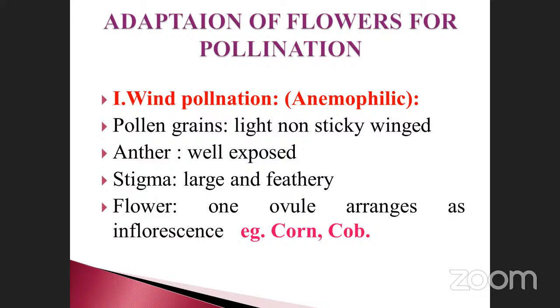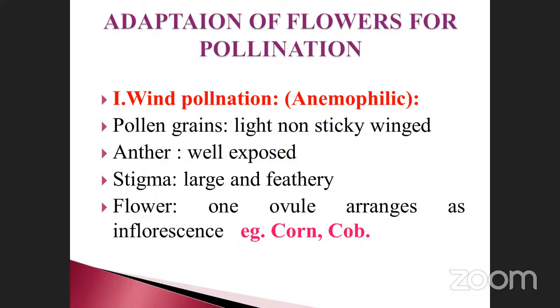Wind pollination: pollination takes place by air, and the condition is called anemophily. How is the nature of the pollen grains? Light, non-sticky, winged. Anthers well exposed. Stigma large and feathery. Flowers with one ovule, arranged as an inflorescence. Example: corn cob. These are the general characteristics of anemophilous flowers. The adaptation of the flowers is very, very important.